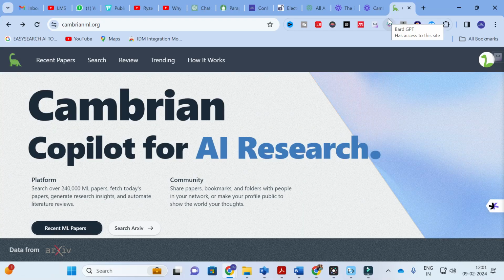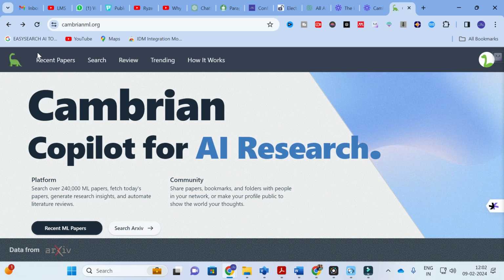Moving on to today's video, the tool we are going to discuss today is Cambrain. So, Cambrain Copilot for AI research. This is a special tool especially designed for research. Here you can see that you can search over 2,40,000 ML papers, generate research insights and automate literature reviews, or else you can share papers, bookmarks and folders with the people in your network. So this is all about this Cambrain Copilot. So let us explore one by one.